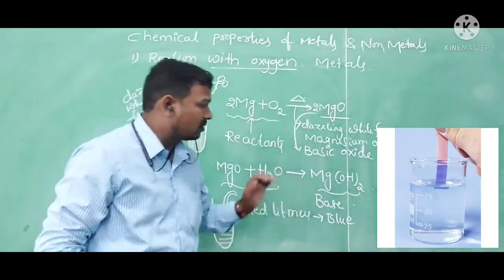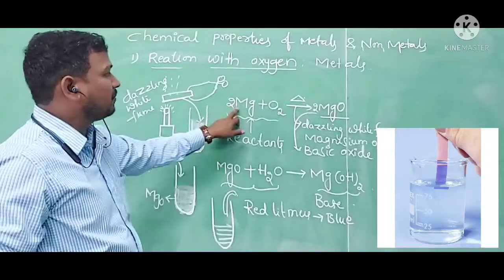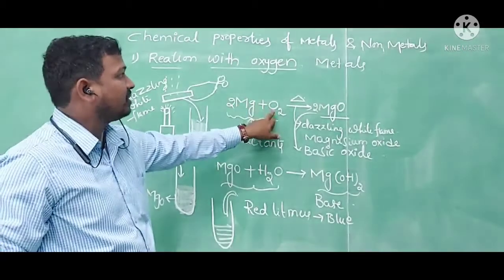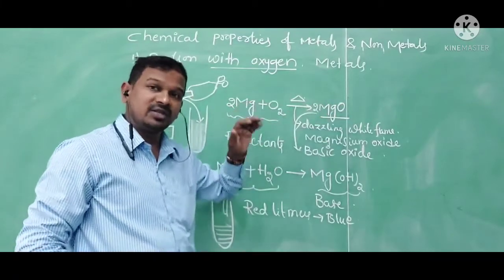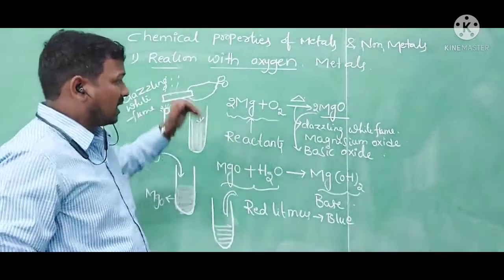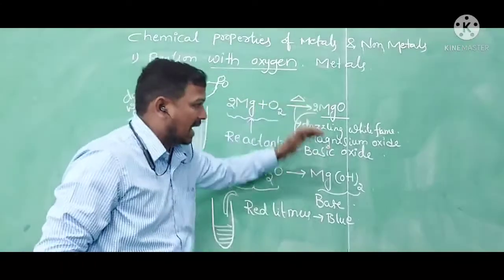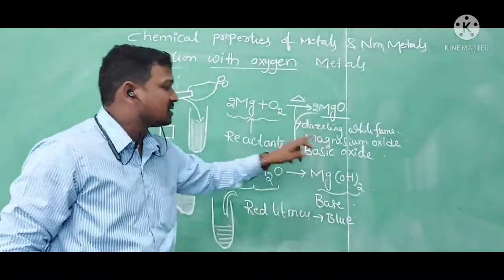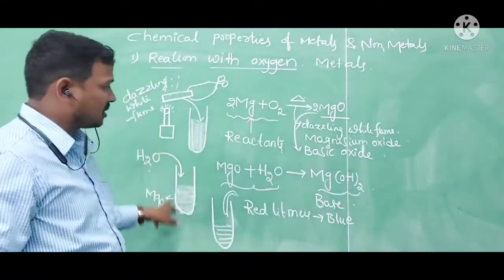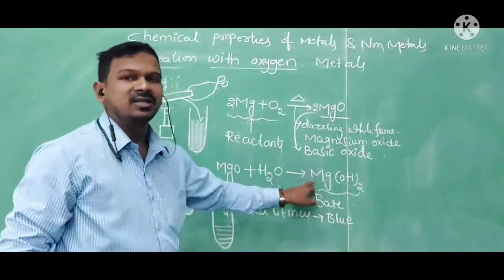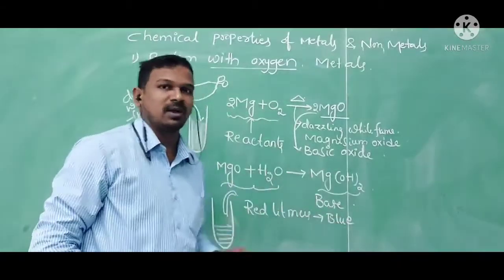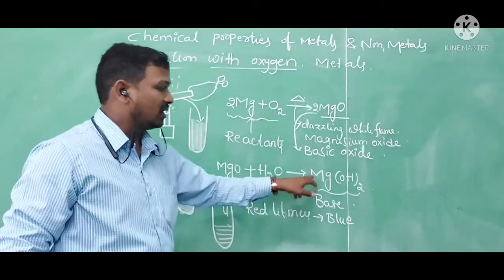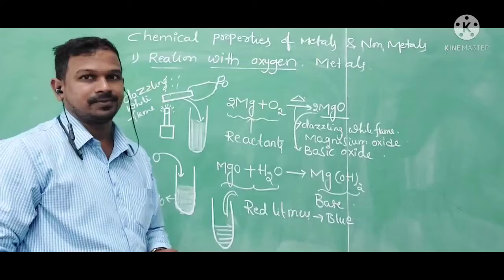So at last, what we found here: when magnesium, a metal, reacts with the oxygen, it produces magnesium oxide, which is basic in nature, or we can call it a basic oxide. When it is added to the water, it produces magnesium hydroxide. This magnesium hydroxide converts the red litmus paper into blue litmus paper, so we call it a base.